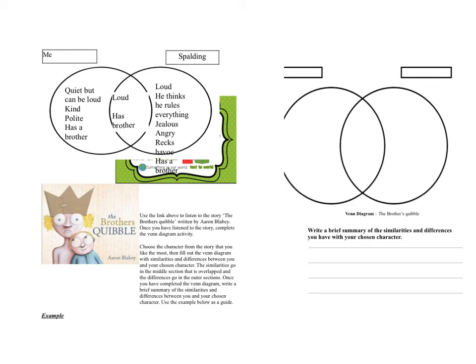So what you need to do on the next page is you need to just describe yourself on one side. You need to describe another character from the story on the other side, and then compare yourself in the middle. Then you need to write a brief summary of the similarities and differences that you have with your chosen character.